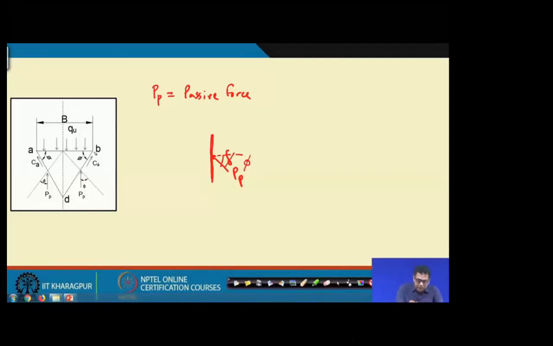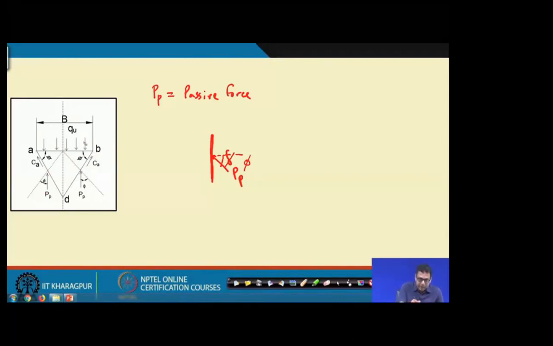So here also this is the wall, and this is the perpendicular line. So it is acting at an angle phi with this perpendicular line. This is perpendicular to this wall, this dotted line. This is acting with an angle phi. So this P p is acting on this side and this side.